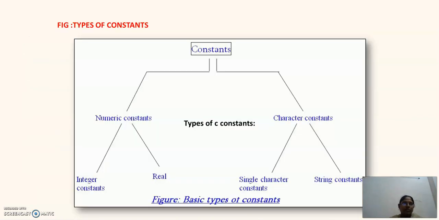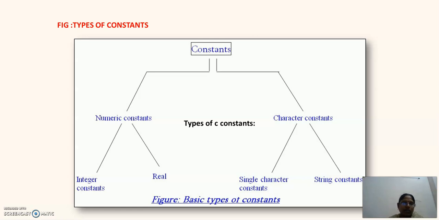There are some types of constants: numeric constants and character constants. Numeric constants are again divided into integer constants and real constants, and character constants are divided into single character and string constants. So what do you mean by this? In numeric constants, you will have integer and real. All the integer values come under integer constants.